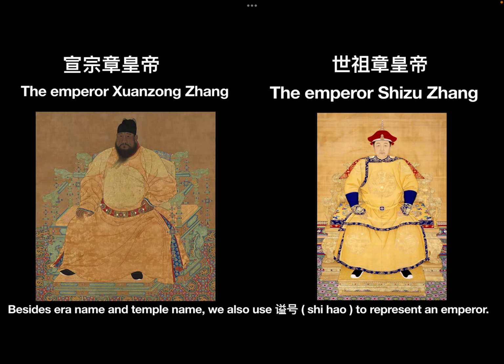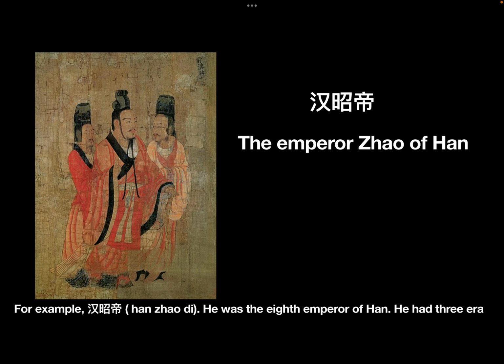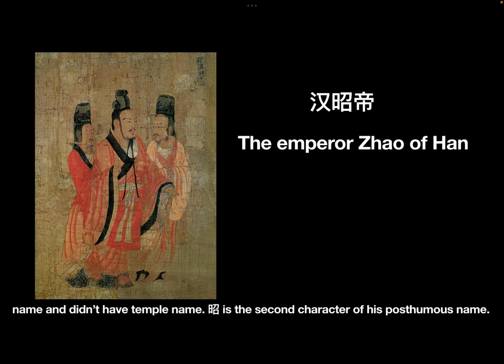Besides reign name and temple name, we also use Shihao, the posthumous name, to represent an emperor. For example, Han Zhaodi. He was the 8th emperor of Han. He had 3 reign names and didn't have a temple name. Zhao is the second character of his posthumous name.